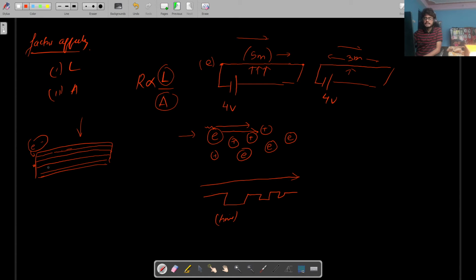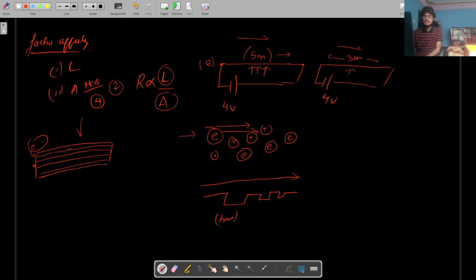So when the area is increased, the electron's choices will increase. It's like a multiple choice question, right? If you have a 4-option question, you feel more comfortable than with a true or false question. With a true or false question, it'll just be true or false. But if you have a multiple choice question, you'll feel more confident and more relieved about the 4 options that you have, right? In a true or false question, you have a 50-50 chance.